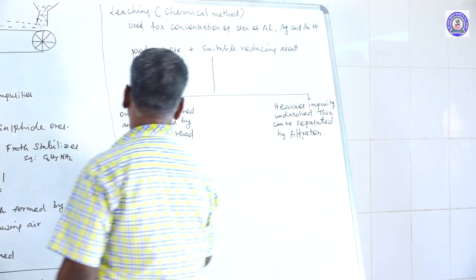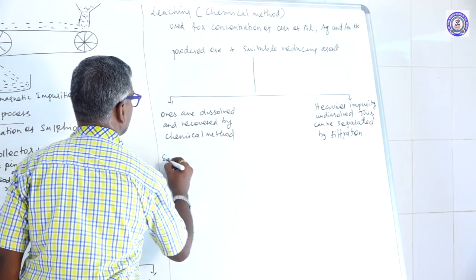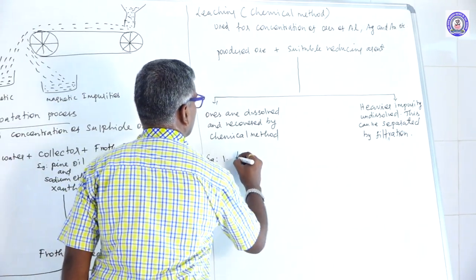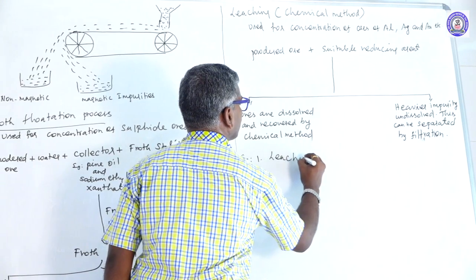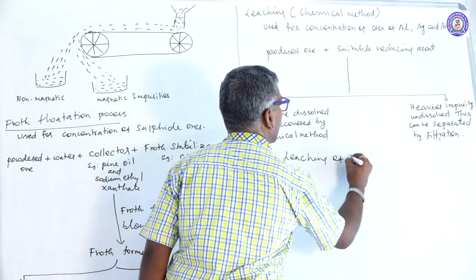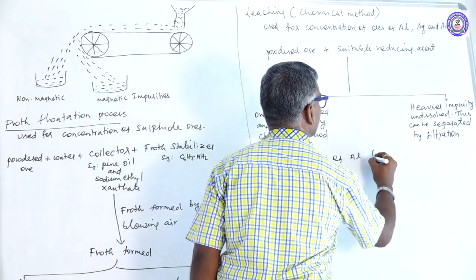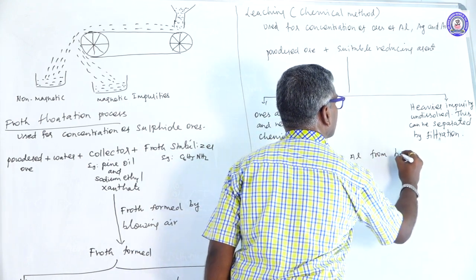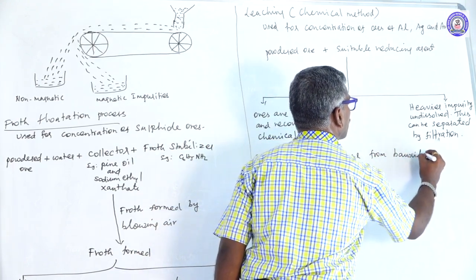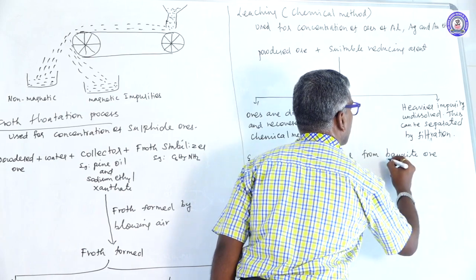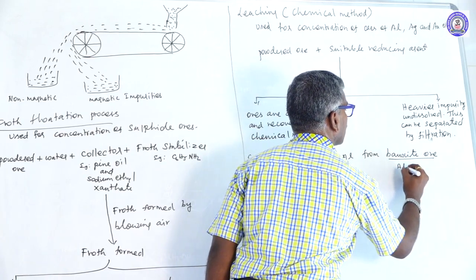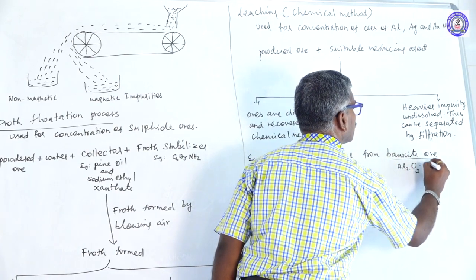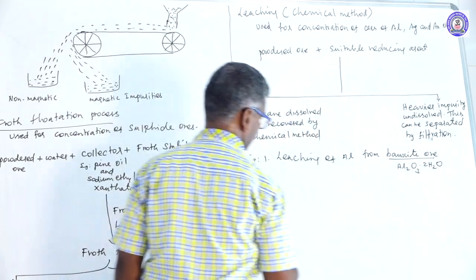Examples: leaching of aluminium from bauxite ore. Bauxite formula Al2O3·2H2O.